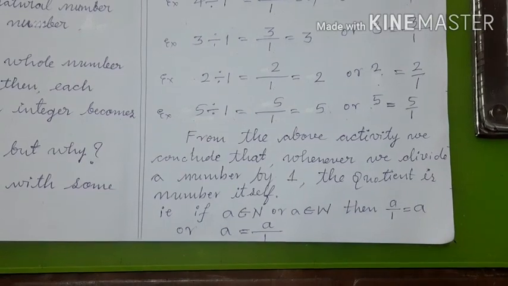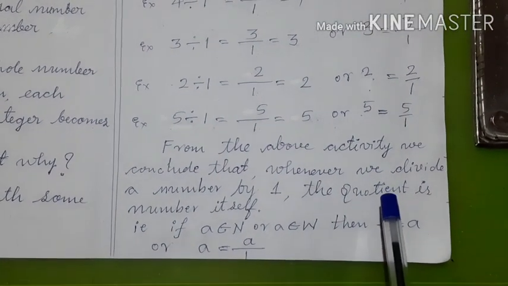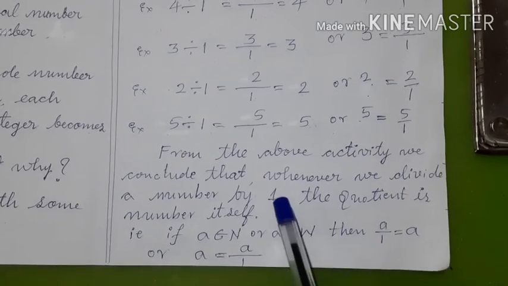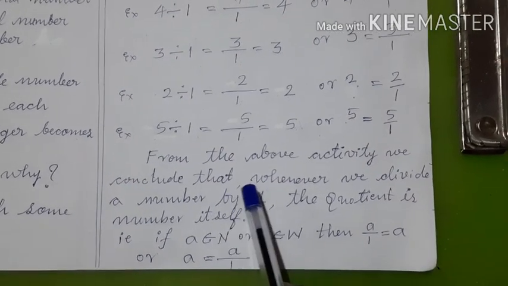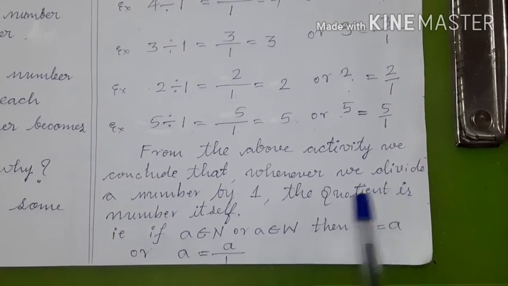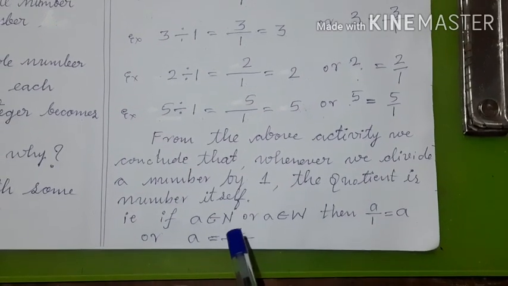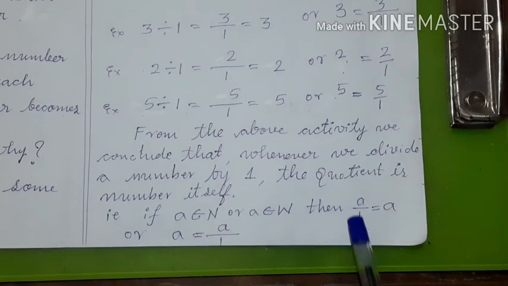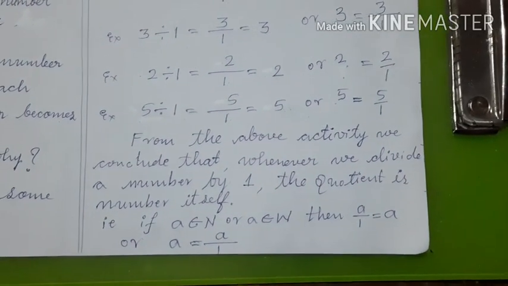Okay. So children, in today's session we learned some important properties of numbers. That is, whenever we divide a number by 1, the quotient is the number itself. That is, if A belongs to natural number, whole number or integer, then A by 1 is equal to A, or A is equal to A by 1.